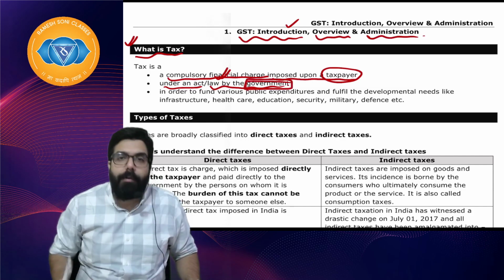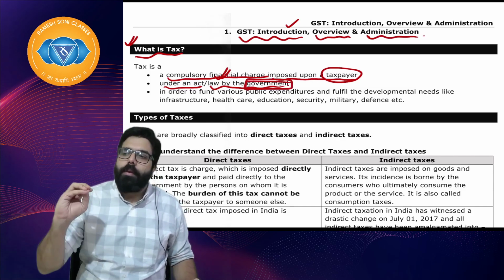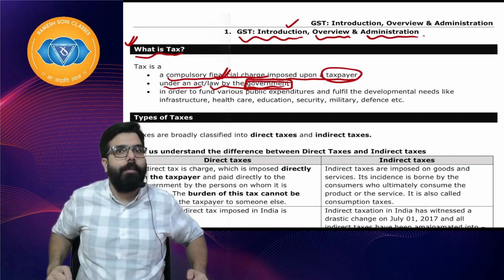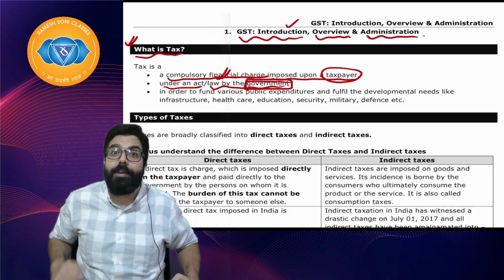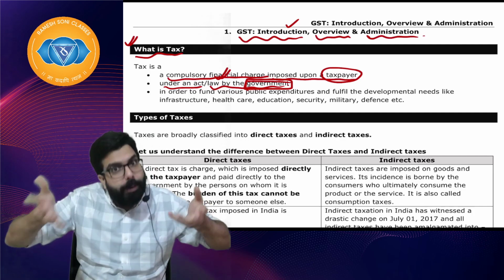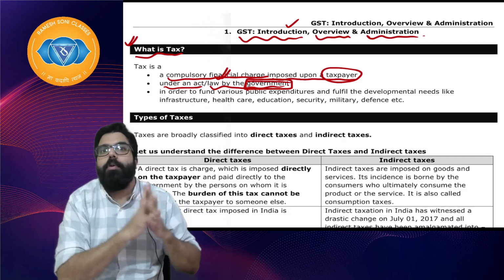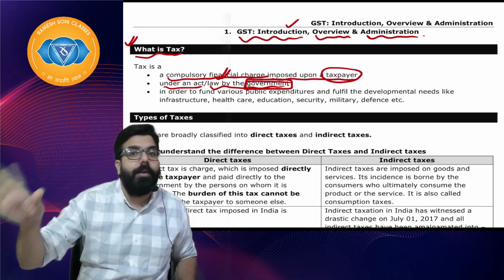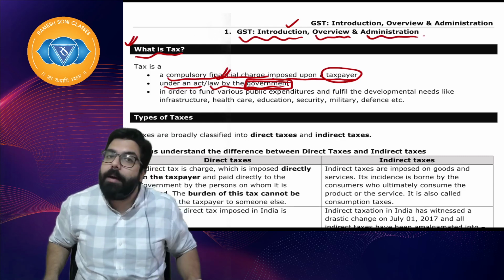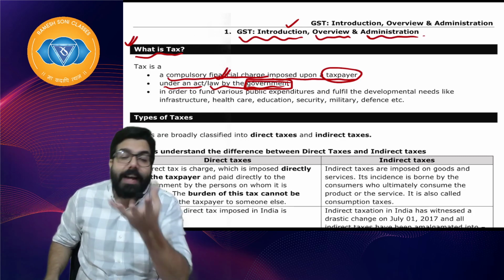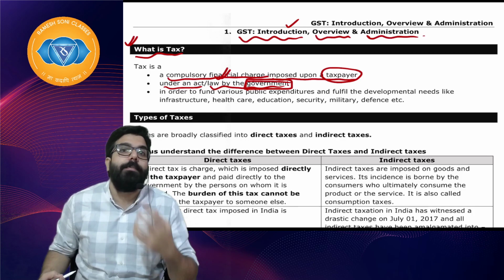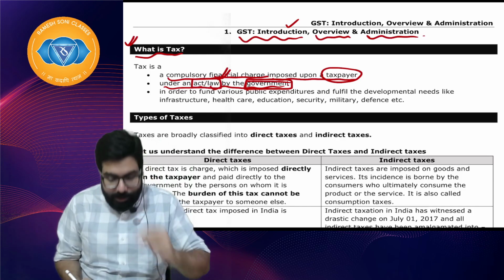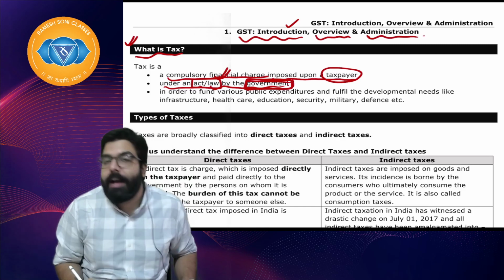Sir, supposing I am sitting in my shop, one rowdy, one goon came and told me, hey, give 1000 rupees. I paid him 1000. It's a compulsory payment only. If I don't pay him, he'll close my shop. Now when I pay him 1000 rupees, that is also paid to him compulsorily. But does that become law? Does that become tax? No sir, that does not become a tax, because tax has to be collected under an act or a law, and it has to be collected by the government. I hope everyone is clear.